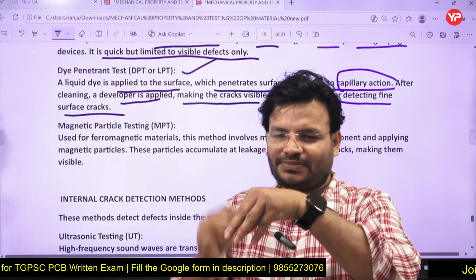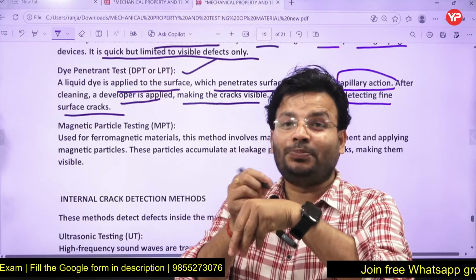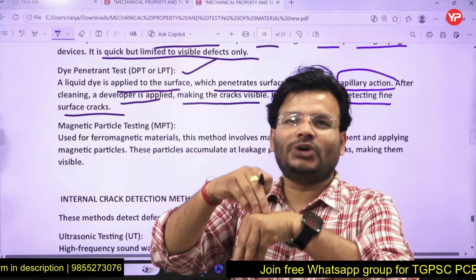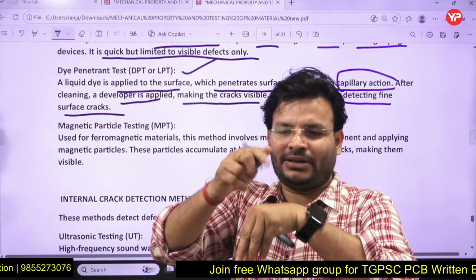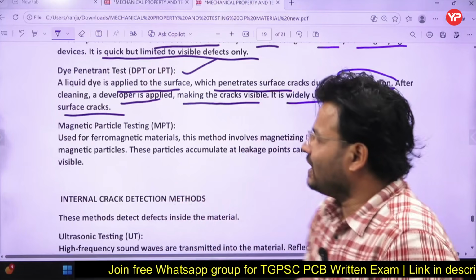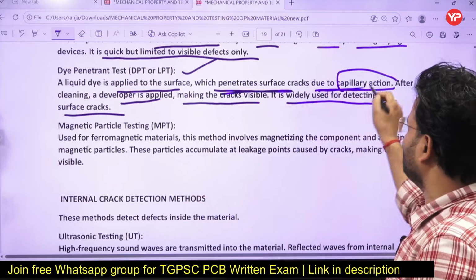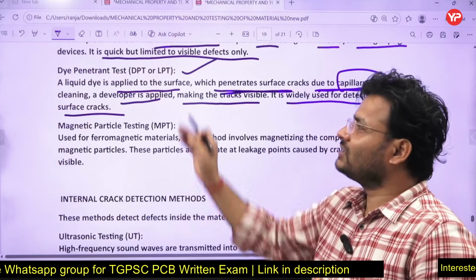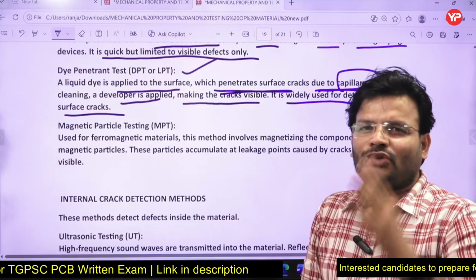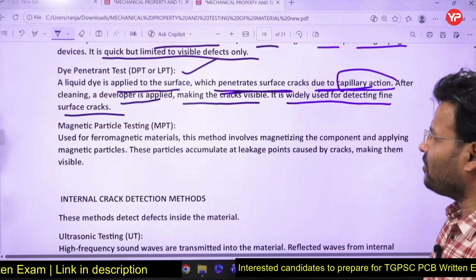Suppose this is a surface, and you have to detect any crack over it. Put the dye on. If the dye is drawn in by capillary action, you can then magnify and clearly see that there is a surface crack. That is simple. A liquid dye is applied to the surface and penetrates surface cracks due to capillary action. That is also going to be asked: how the liquid goes in. Options could include diffusion effect or capillary action, so you have to answer correctly.